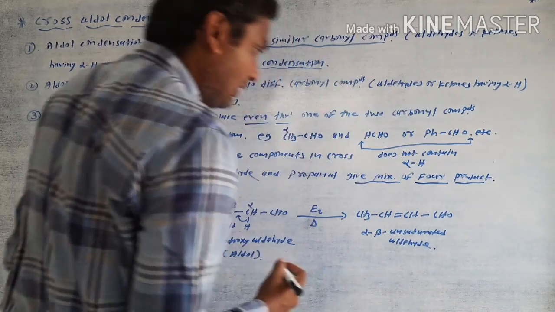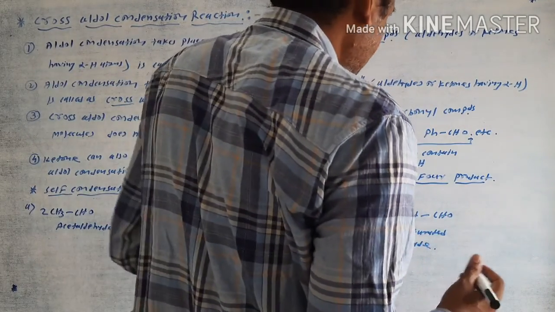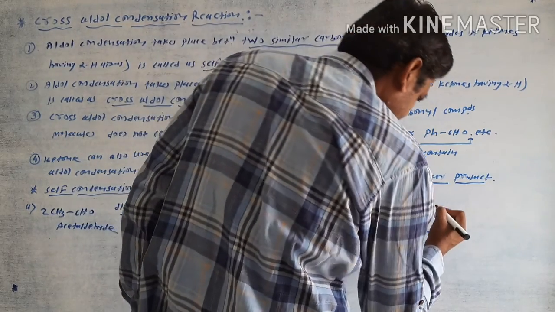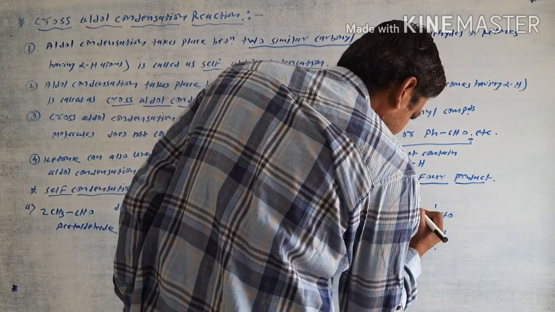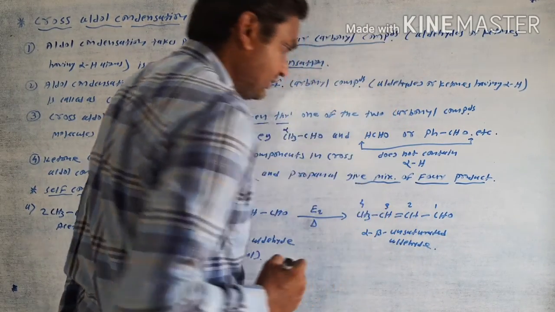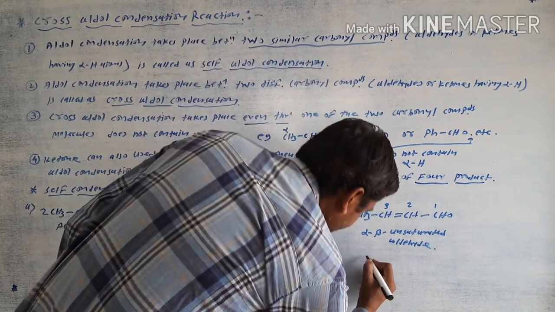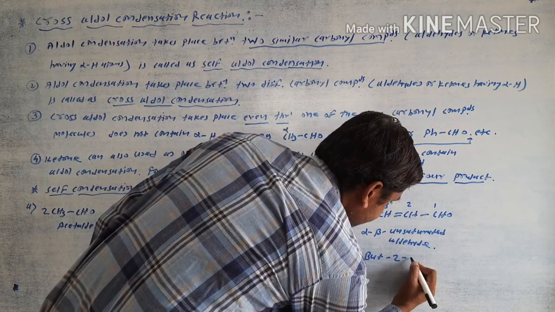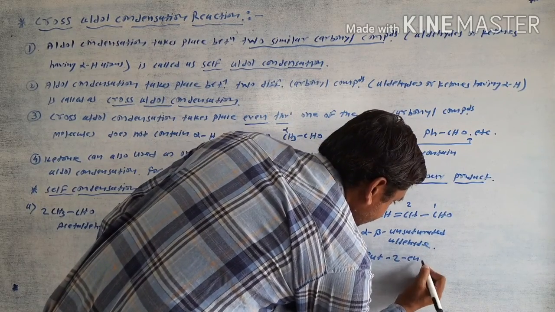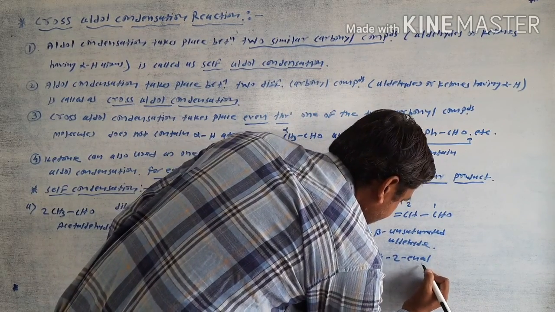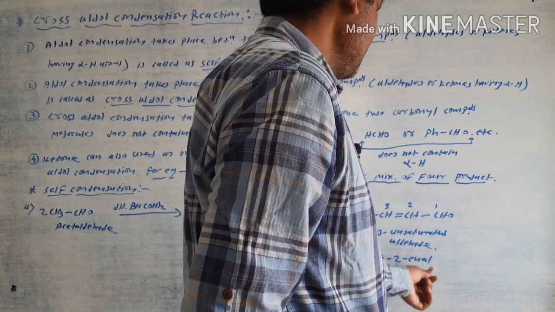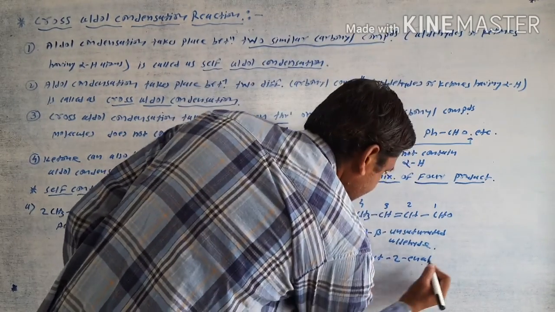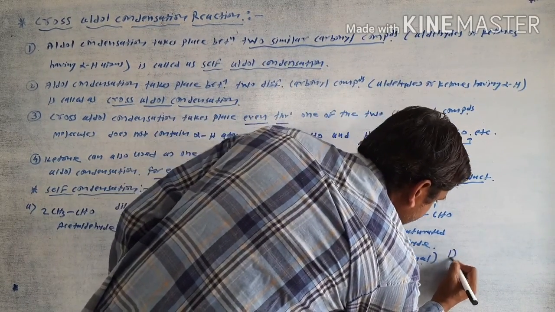Its IUPAC name: numbering 1 2 3 4, but, with the double bond at position 2, and overall the ending is al, so but-2-enal. This is the name of the first product.